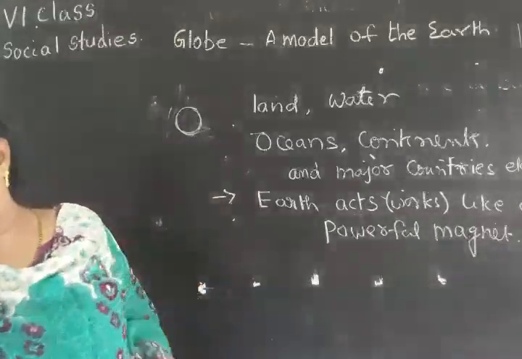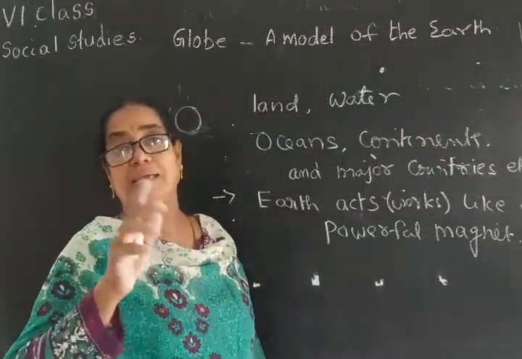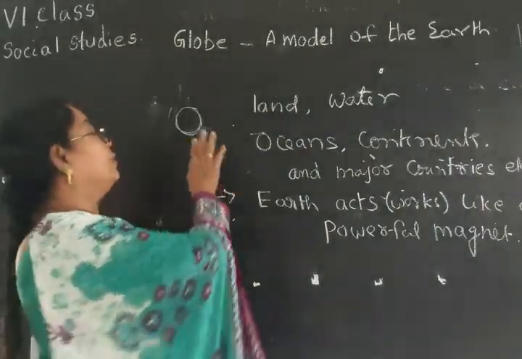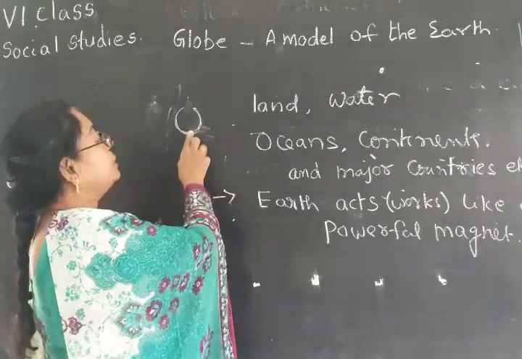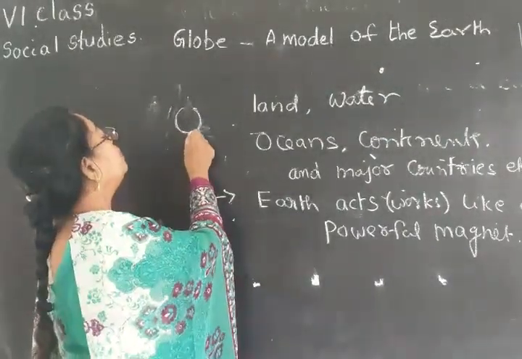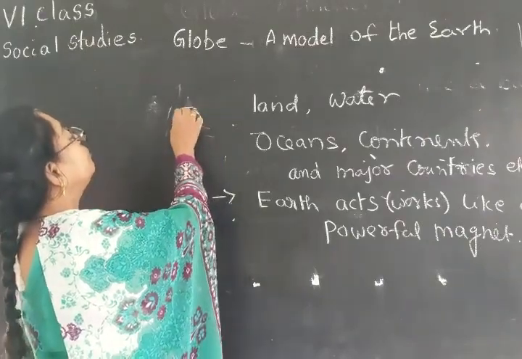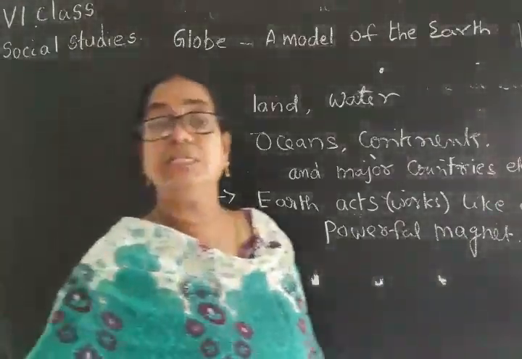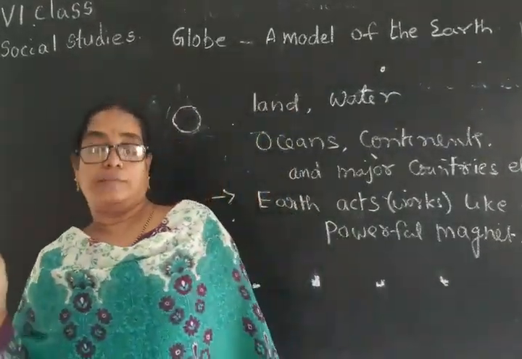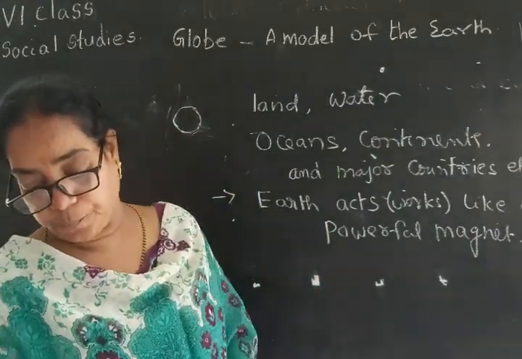So till now I am telling that the shape of the earth is round, like a sphere, but it is not a perfect spherical shape. At the north pole and the south pole it is a little pressed, and in the middle it is a little bit bulged. It cannot be seen on the globe or on the map. It can be observed through observation only. Okay, then if you come to the other point.